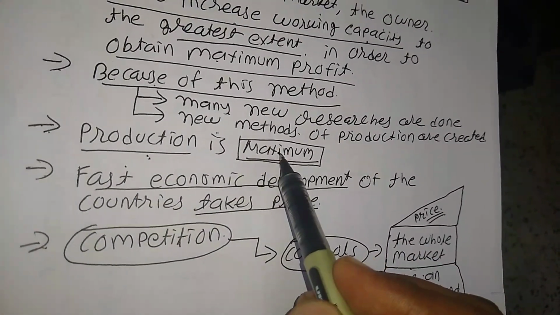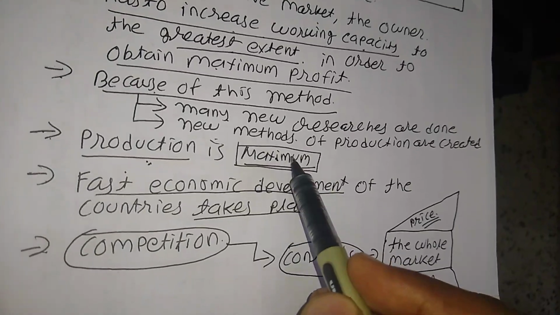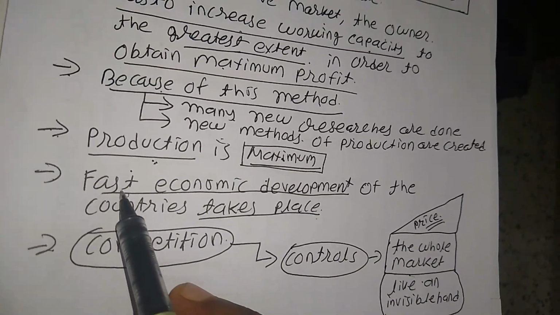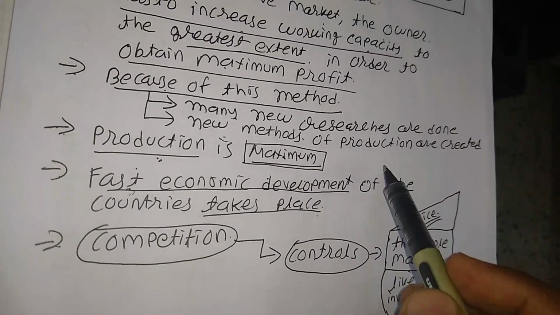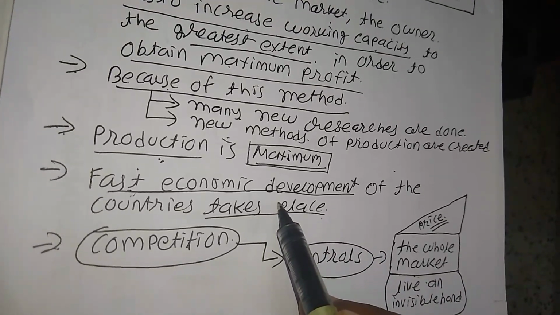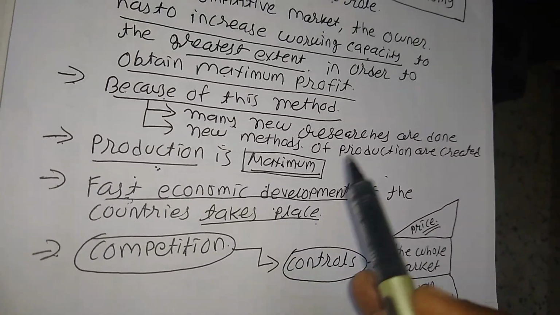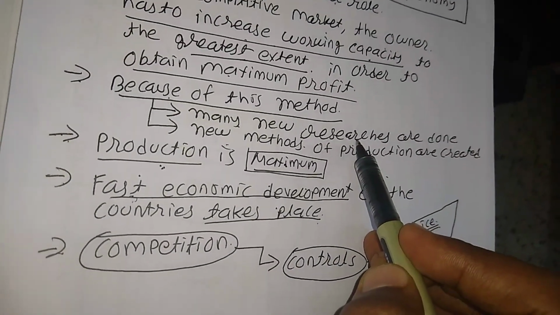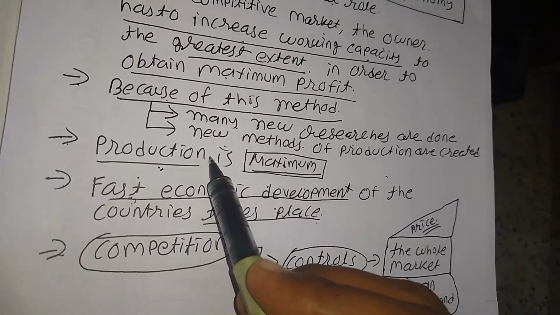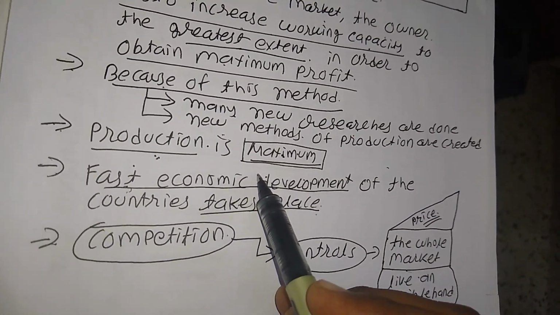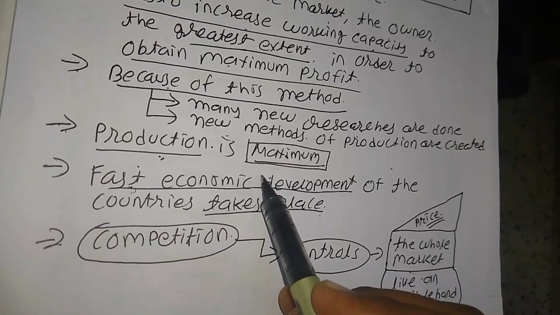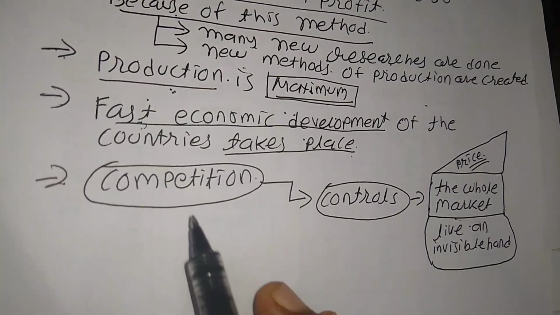Production becomes maximum. When production becomes maximum, it goes for fast economic development of the country. Okay, so new research leads to maximum production, which leads to fast economic development. Clear? Now here, what happened?